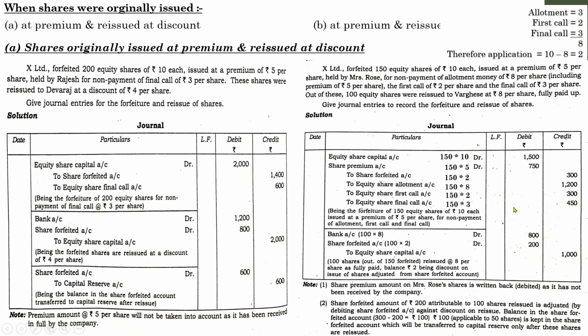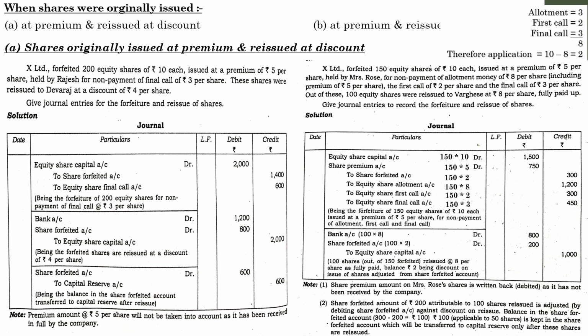So in the previous cases we have done the computation of finding the balance by taking the difference between this 300 share forfeiture amount, that is a credit balance, and here rupees 200 share forfeiture amount, debit balance. By taking the difference of these two amounts, you will find the balance of share forfeiture that has to be transferred to the capital reserve.